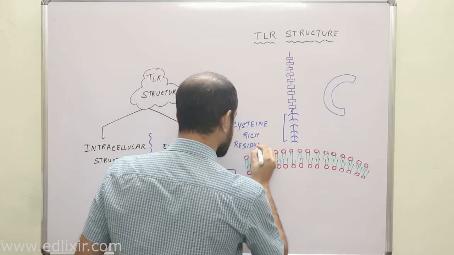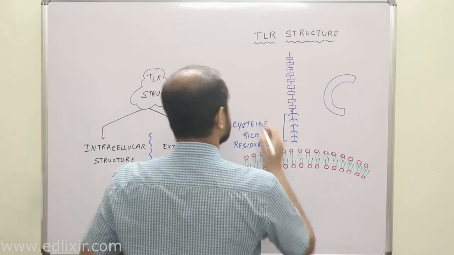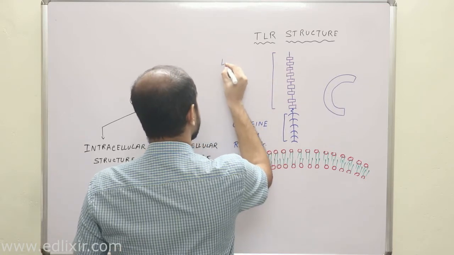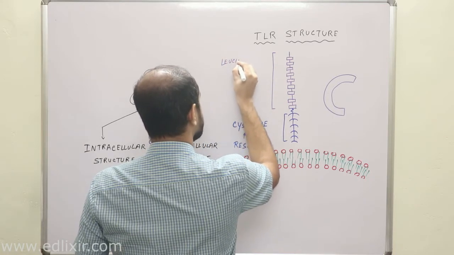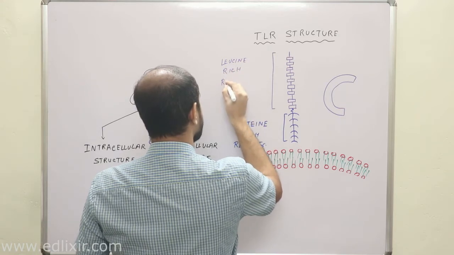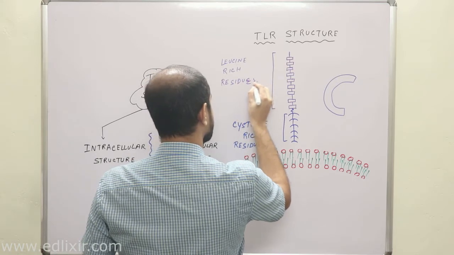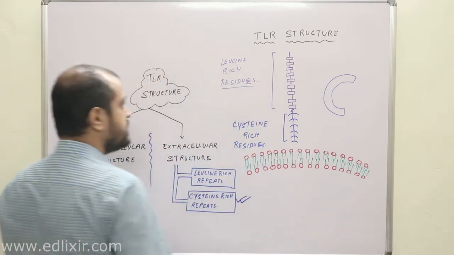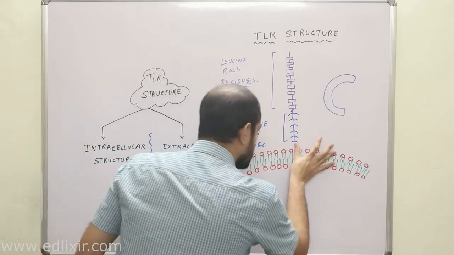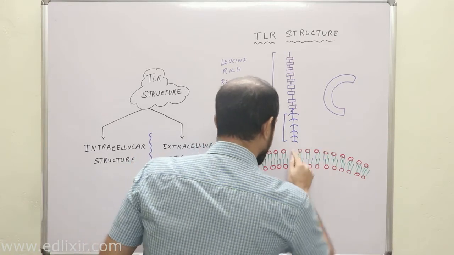These are your cysteine rich residues, and these violet colored ones are your leucine rich residues. Clear? Now, a very interesting part you need to understand is this, that after that there is an important thing here.